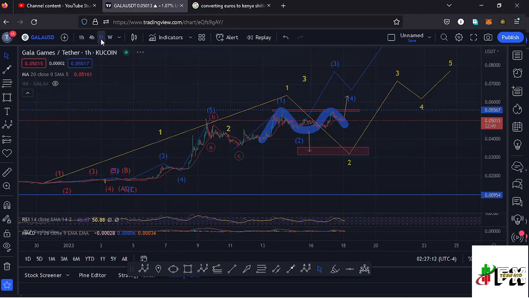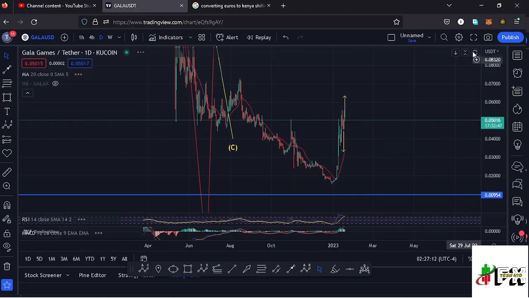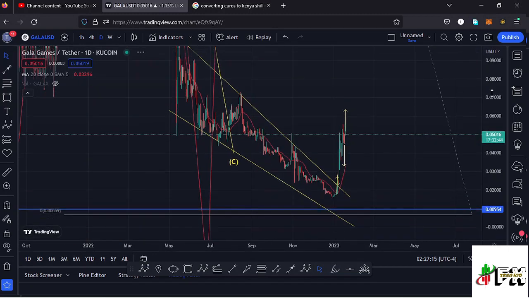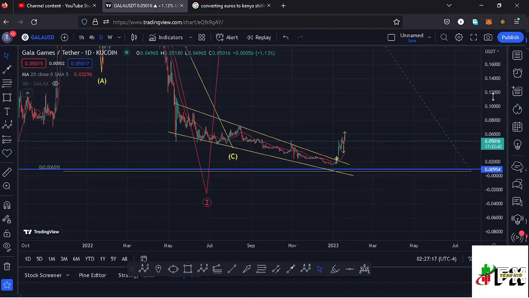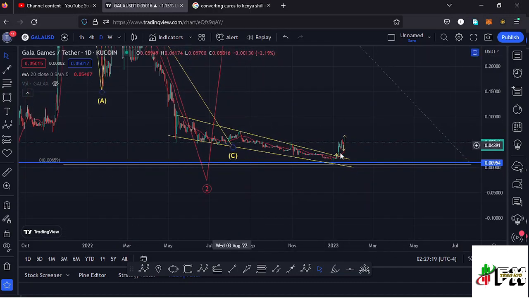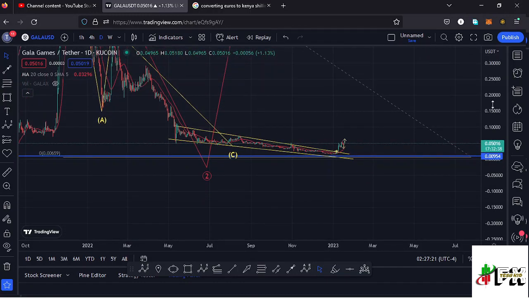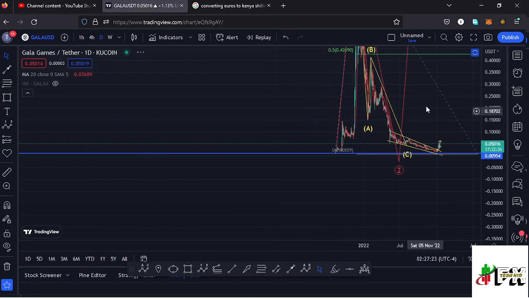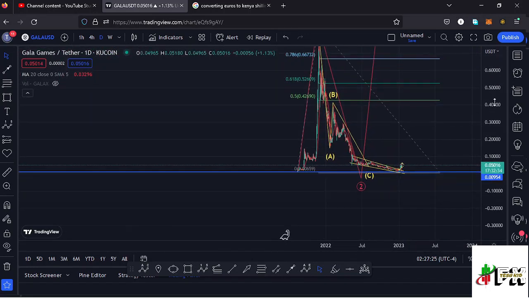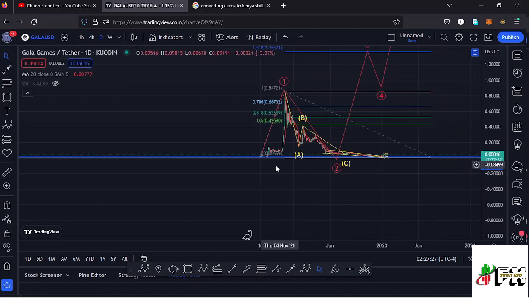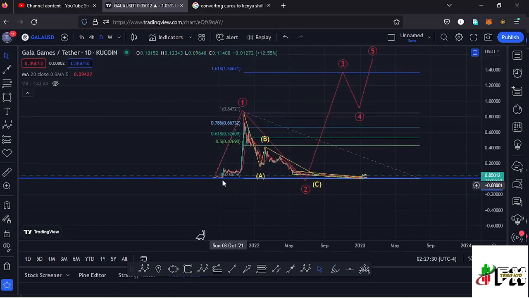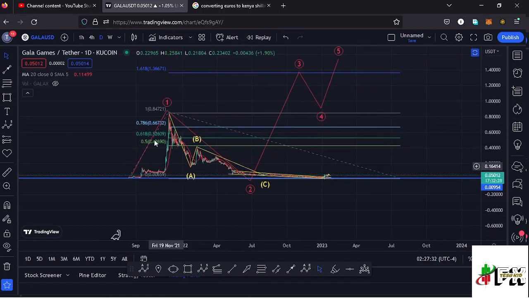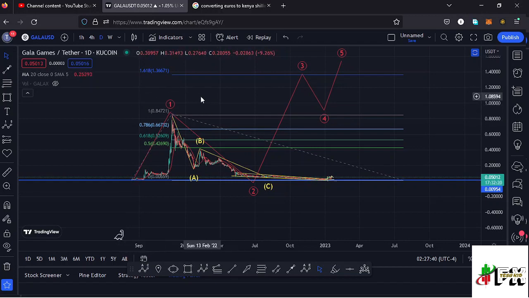And jumping to the daily chart to give you the long-term scenarios that I'm expecting to play out, you can first see that we have this falling wedge that I had here on the daily chart that gave us a breakout to the upper side as we expected. And if I zoom out to give you the long-term scenarios using this Elliott wave structure that I have right here in red, from these low prices that we had been trading within, Gala Games saw a very nice bounce to the upside, making it to an all-time high at around the $0.86 mark in what I'm terming as a higher Elliott wave count 1 to the upside.